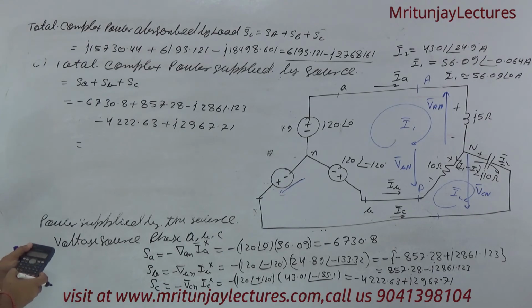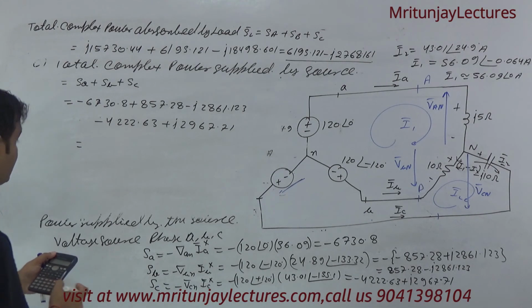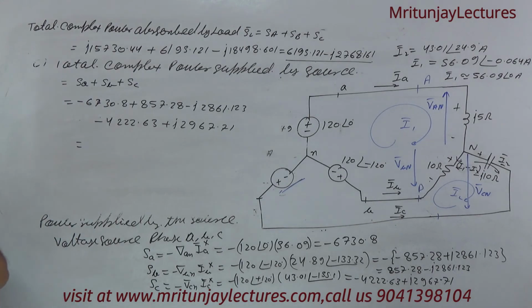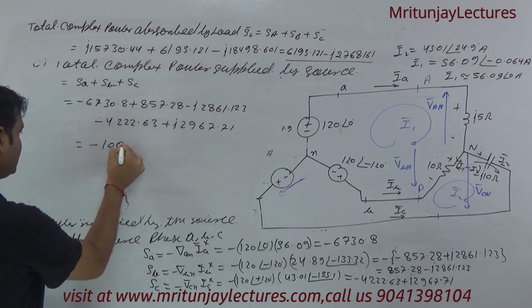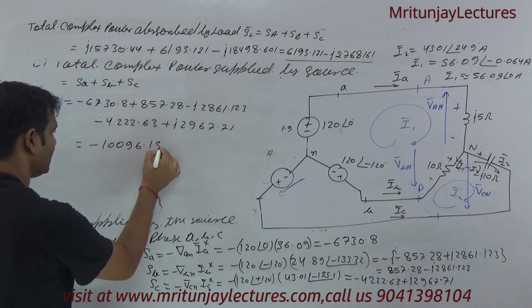Okay, we got minus 6730.8 plus 857.28, like this one, minus 4222.63, that is 10 point something, minus 10 point something. We got minus 10,06.15.